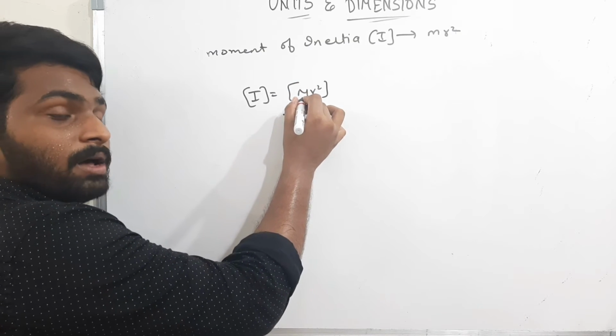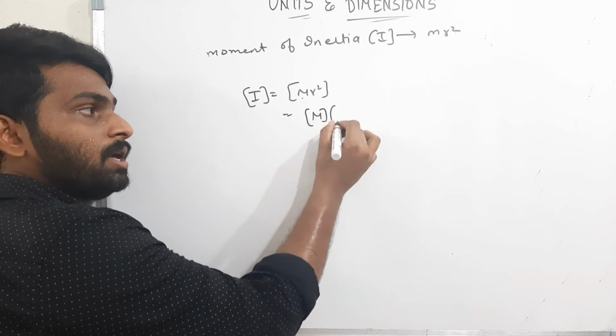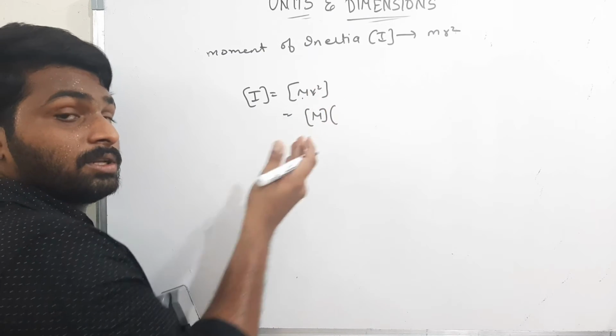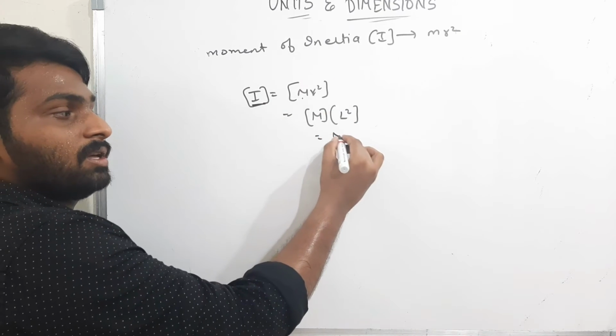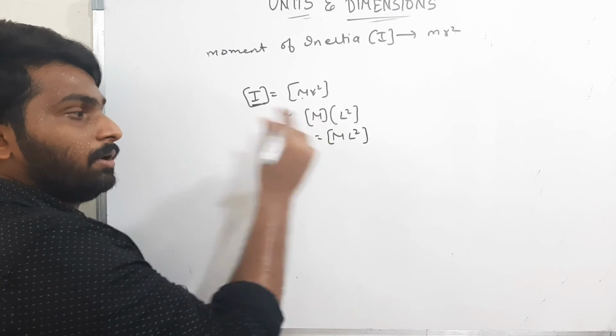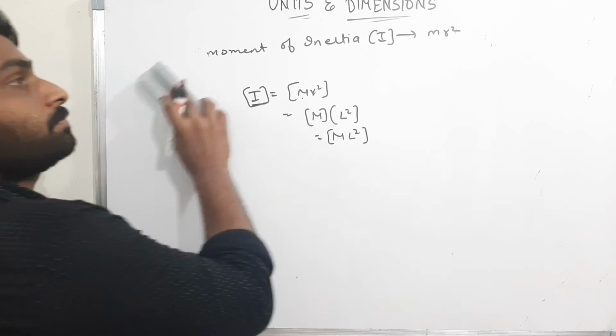What is the dimensional formula for mass? M. What is the dimensional formula for r, distance, square? Distance is nothing but length, therefore L square. Therefore, the dimensional formula for moment of inertia is M L square. Okay.